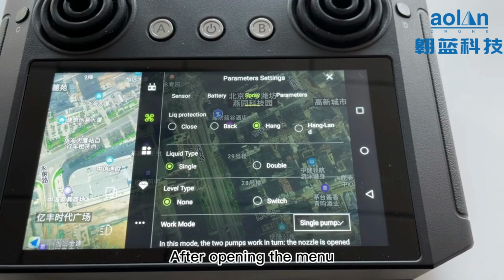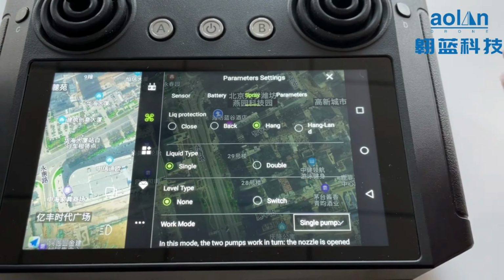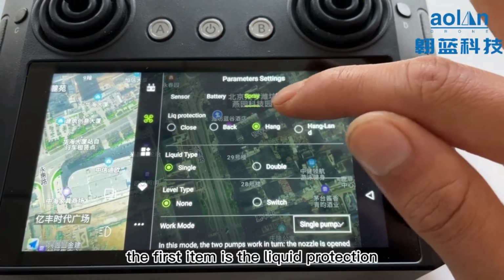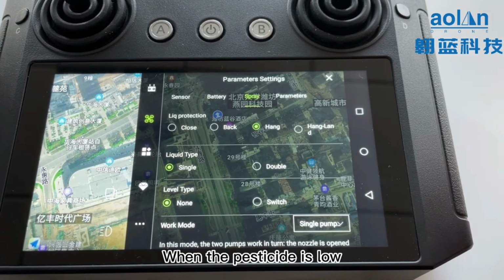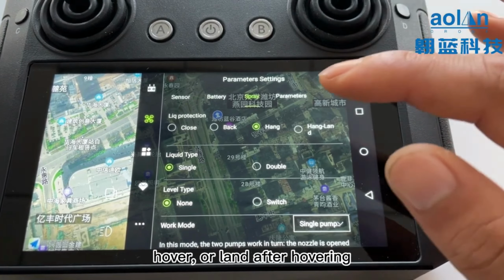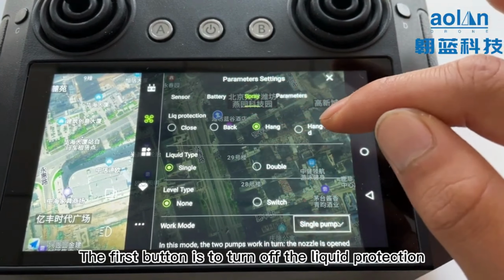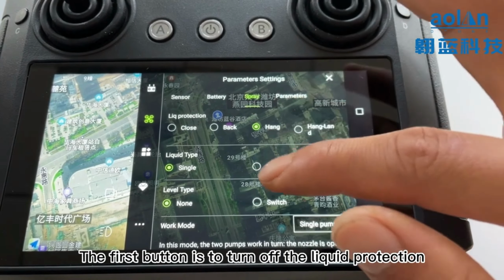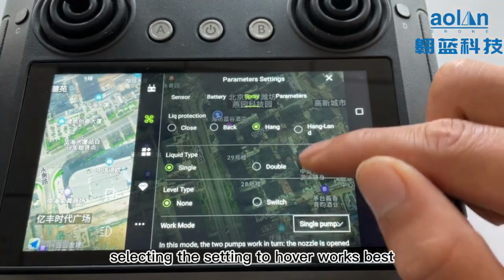After opening the menu, the second button in the left row is the parameter setting. In the spray setting, the first item is the liquid protection. When the pesticide is low, you can choose to make the drone return, hover, or land after hovering. The first button is to turn off the liquid protection. In general, selecting the setting to hover works best.